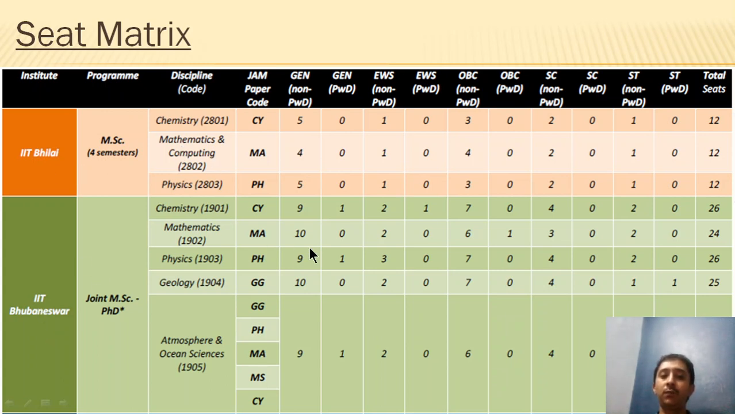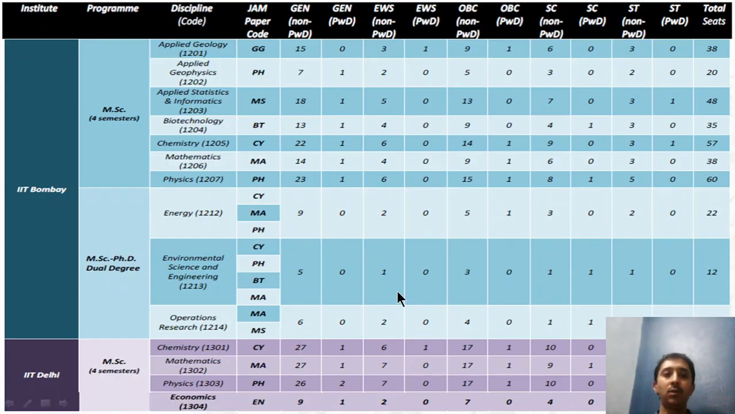Similarly, IIT Bhubaneswar offers joint MSc PhD and it gives 24 seats in mathematics, 26 seats in physics and so on. Similarly, IIT Bombay, as we can see here, offers MSc in chemistry and it has 57 seats. MSc in mathematics has 38 seats, and MSc PhD dual degree operations research will have 15 seats. Environmental science will have 12 seats and so on and so forth.